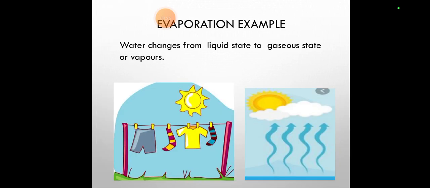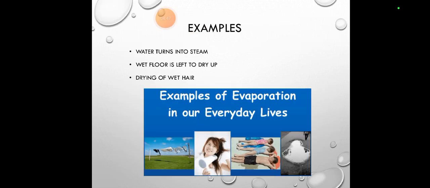Examples of evaporation: water changes from liquid state to gaseous state or vapors. So gaseous state, we can also say water vapors. If I hang wet clothes in front of the sun so that they get the sun's heat, they get evaporated and become dry. You would have also seen your mother do this. That's the best example. Water turns into steam. A wet floor is left to dry out, and drying of wet hair.